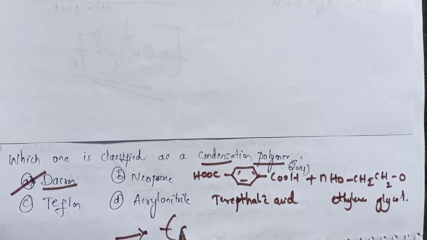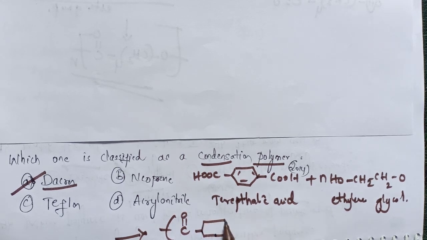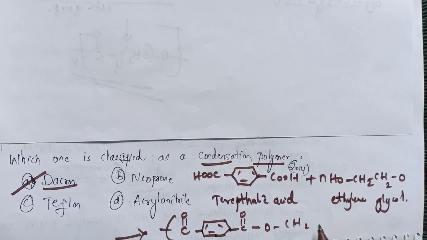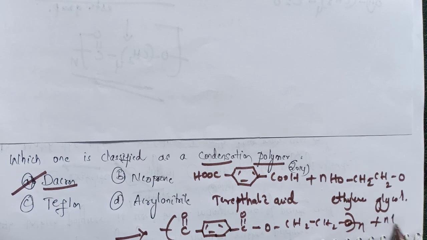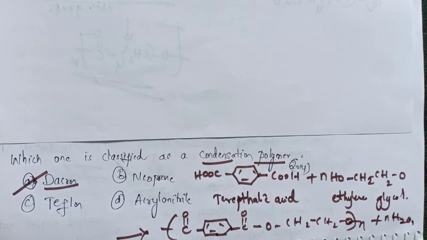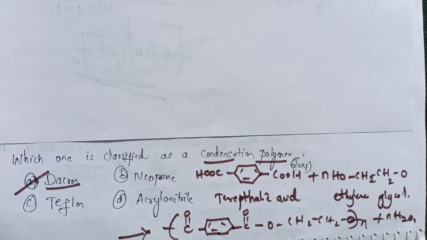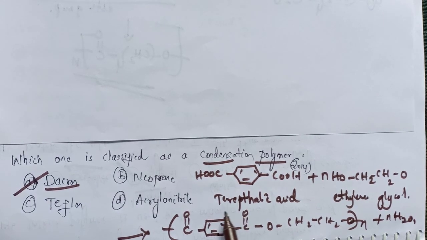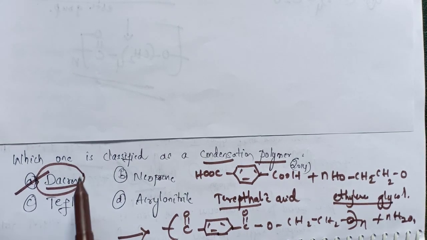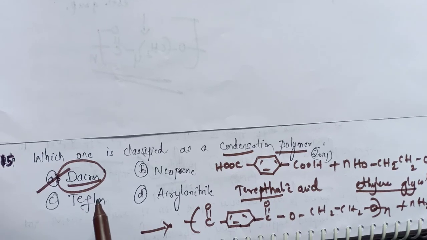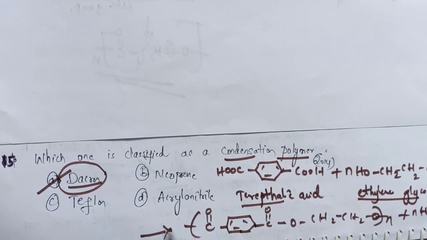So let's write it: the C double bond O, then O-CH2, plus the elimination of water takes place here. So this Dacron is obtained by the condensation of terephthalic acid and ethylene glycol. So it is a condensation polymer. So the correct option is option A, that is Dacron. Here the elimination of water takes place.